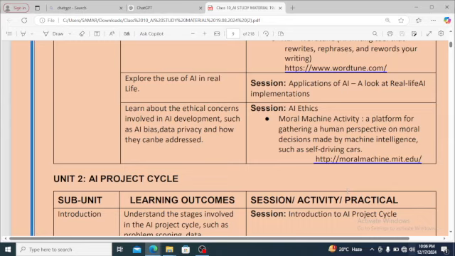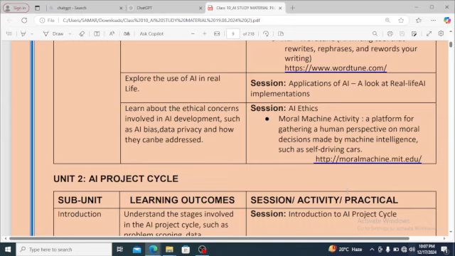The session will be application of AI, a look at real life AI implementation, and learning about the ethical concerns involved in AI development, such as AI bias and data privacy and how they can be addressed. I told you about AI bias: there is a majority of the population who are not aware about AI things, they are not trained, they are not aware how to use ChatGPT and all. And there are a collection of people who are aware, the computer techie people.